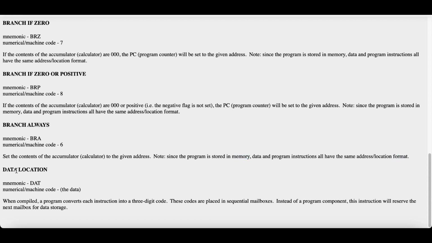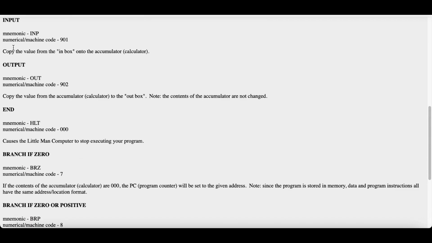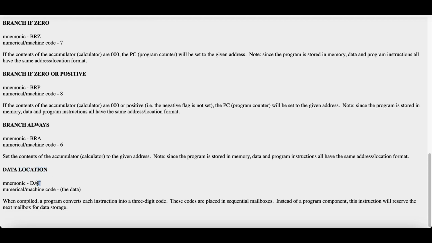Then data location, which is the location of the data stored using any kind of instruction. We use DAT. For that, the machine code is the data itself. When compiled, a program converts instructions to a digit code. These codes are placed in sequential mailboxes. Instead of a program component, this instruction will reserve the next mailbox for data storage.